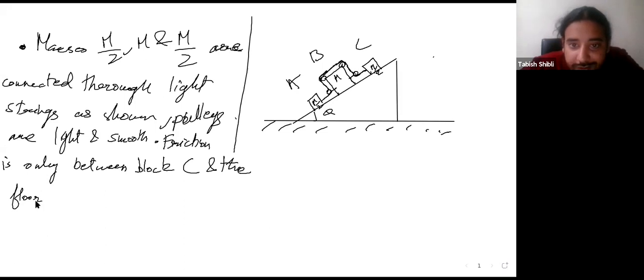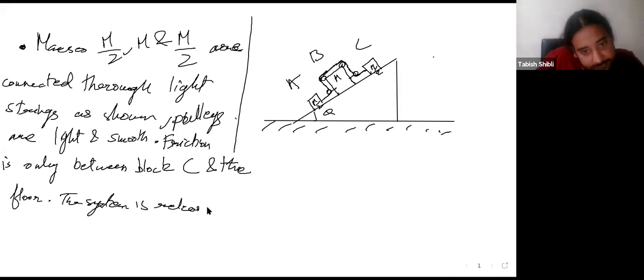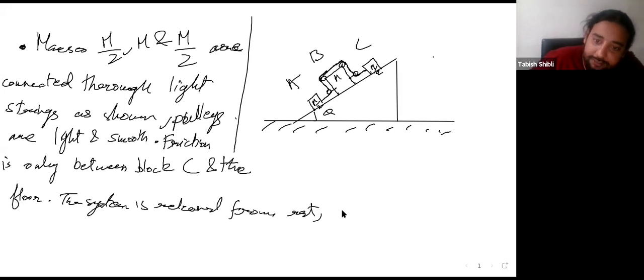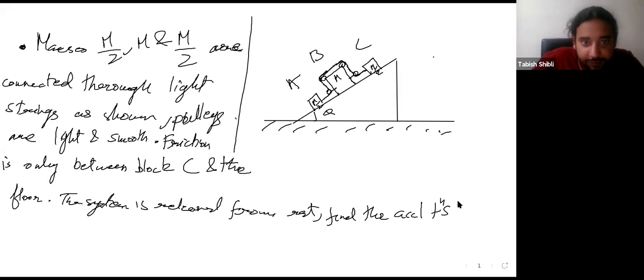System is released from rest. Find the accelerations of A, B, and C.